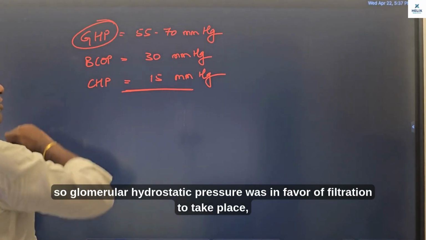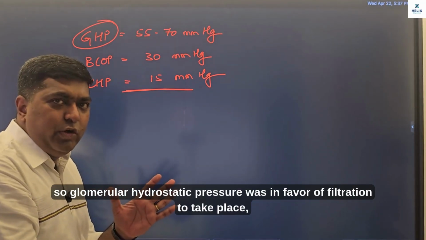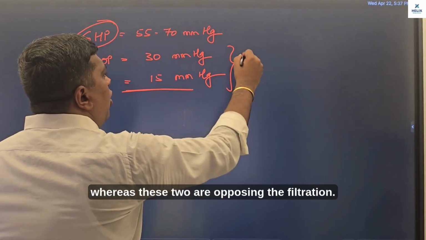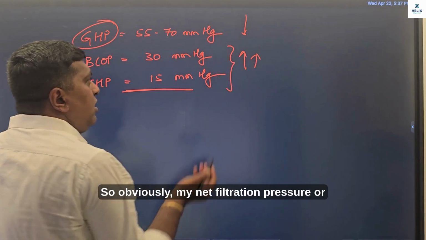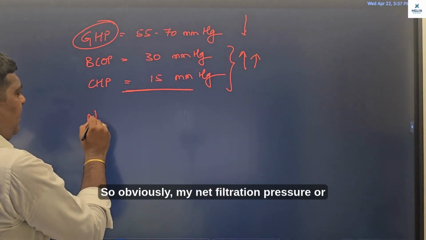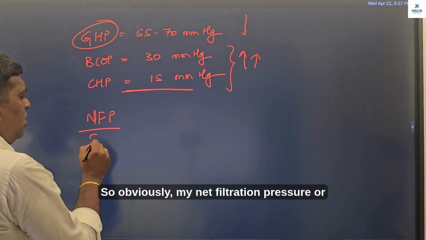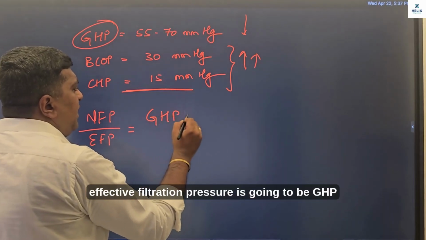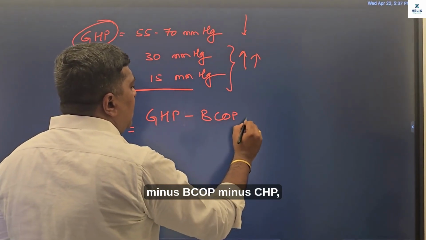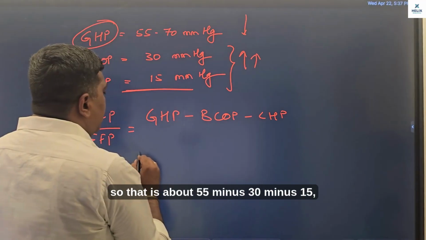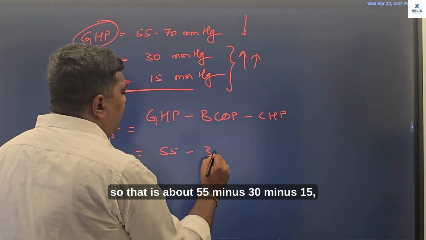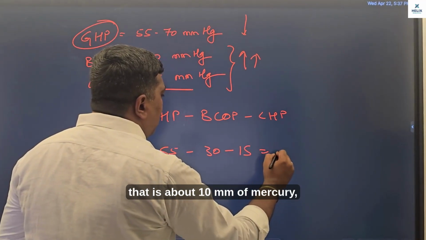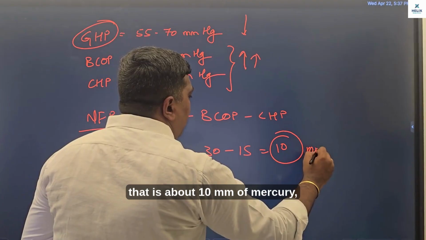So glomerular hydrostatic pressure was in favor of filtration, whereas these two are opposing the filtration. So obviously my net filtration pressure or effective filtration pressure is going to be GHP minus BCOP minus CHP. So that is about 55 minus 30 minus 15. That is about 10 mm of mercury.